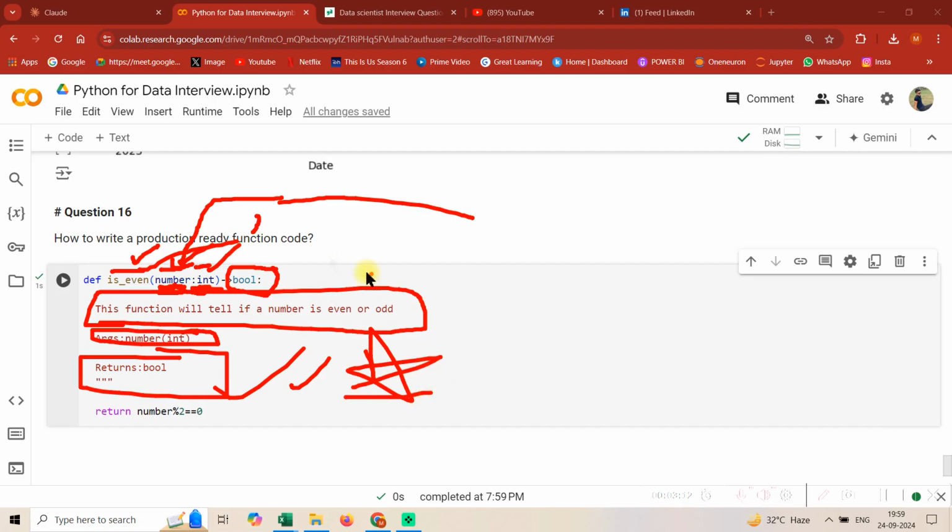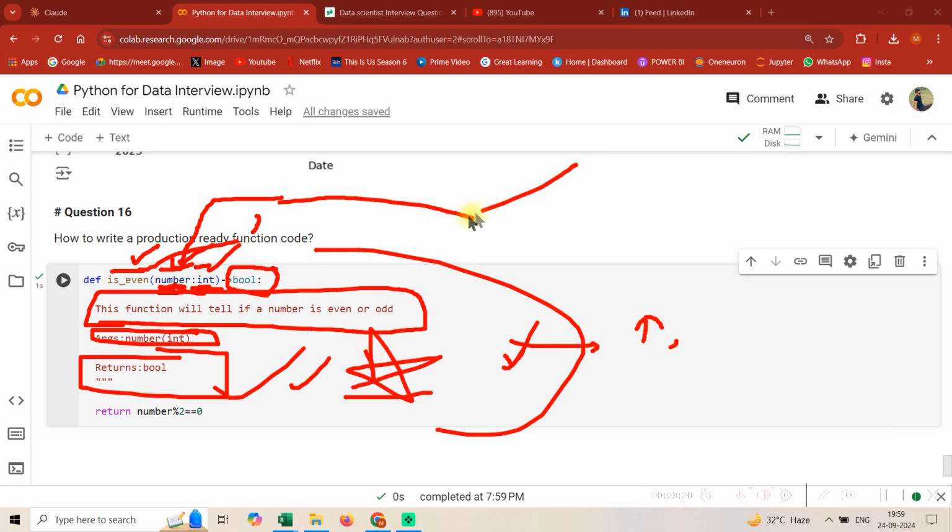So guys, this is very, very important. Okay, if you won't write functions like this, it would be very difficult for your code to scale. Second of all, let's say tomorrow someone else comes and sees your function, he will be lost.